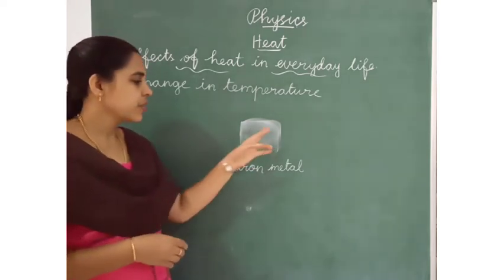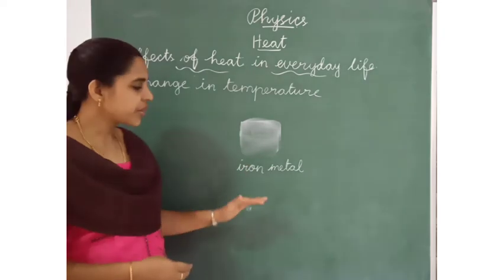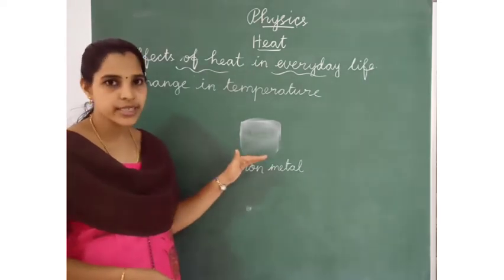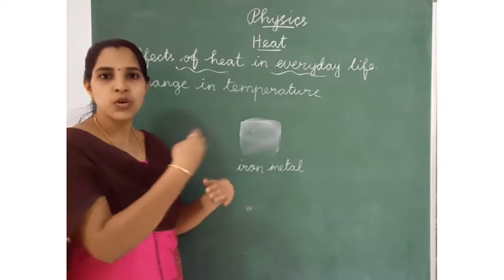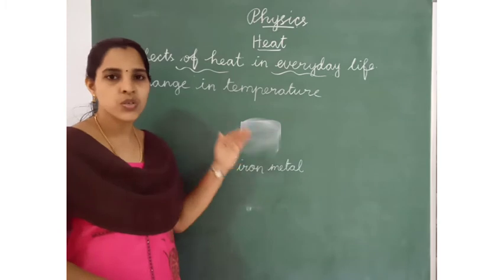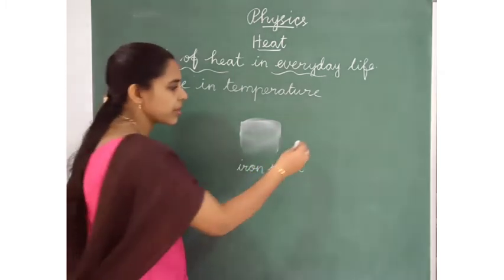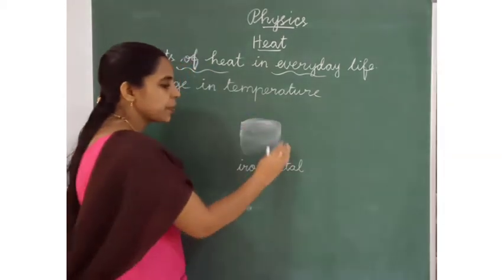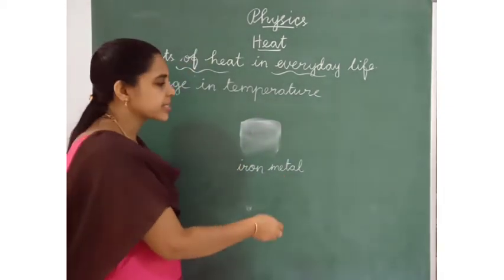When we heat this object, it gets heated. The random motion of the particles increases, so the temperature also increases. So the size becomes bigger because the particles of the object move more.